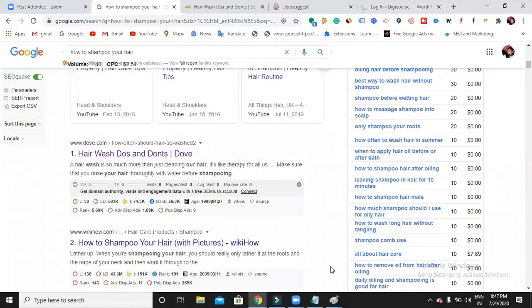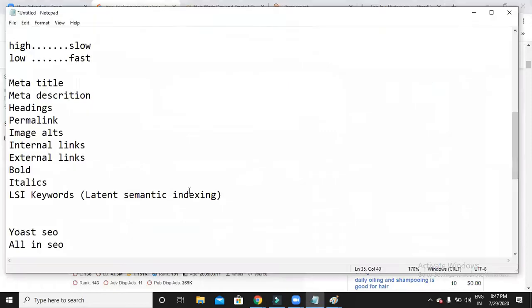Earlier there was no such thing as an LSI keyword in SEO. Now Google has come up with a few more advanced things, and Google is now trying to find out whether you are using some LSI keywords or not. Okay, so fine, everything is done now: meta title, meta description, headings, permalink, image alts, internal links, external links, bold, italics, LSI keywords.